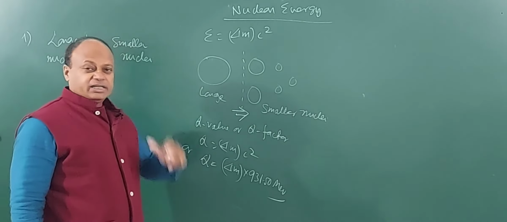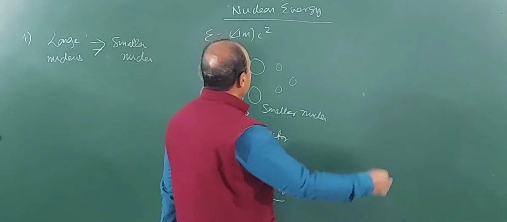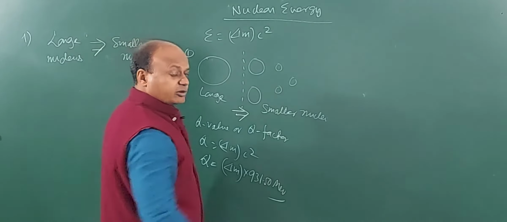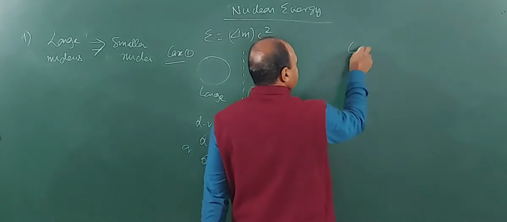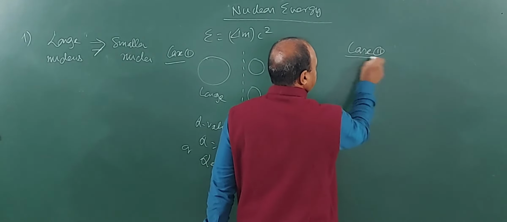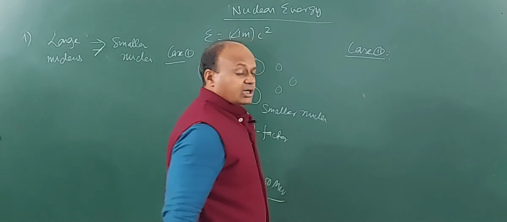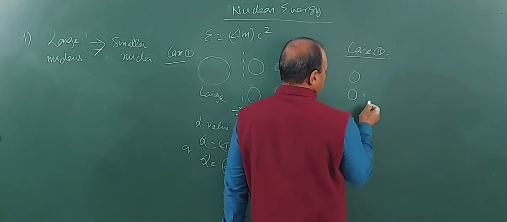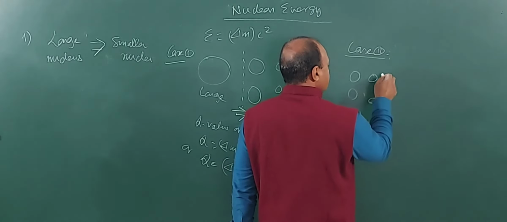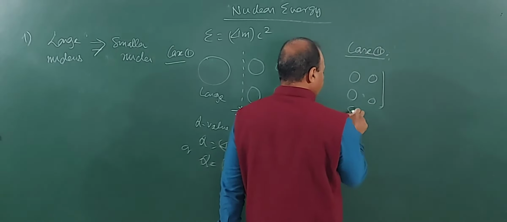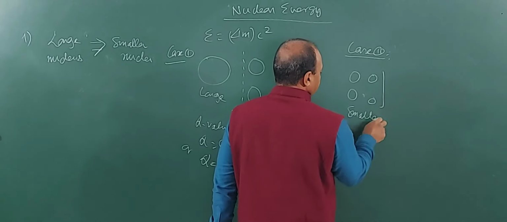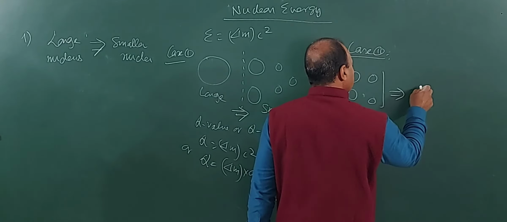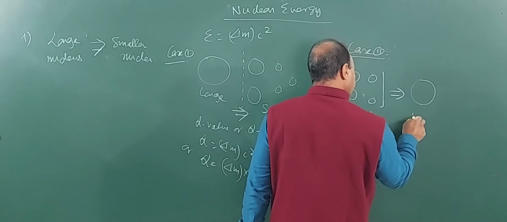Now, the other possibility: this is case 1, a larger nucleus breaks down into smaller nuclei. Case 2 will be the reverse of the first process. These are smaller nuclei, and they are combining together to form one large nucleus.